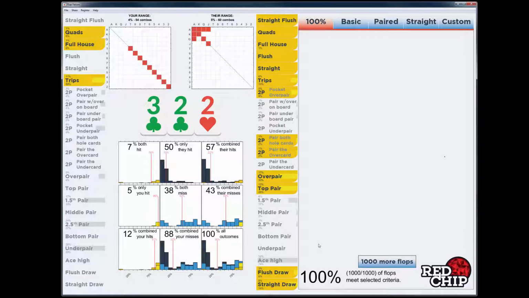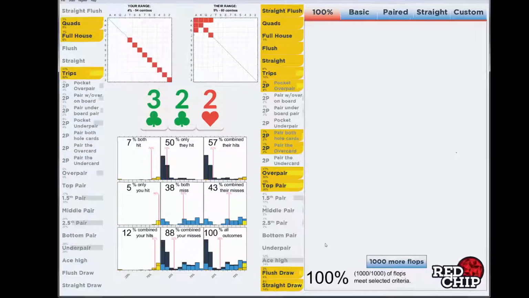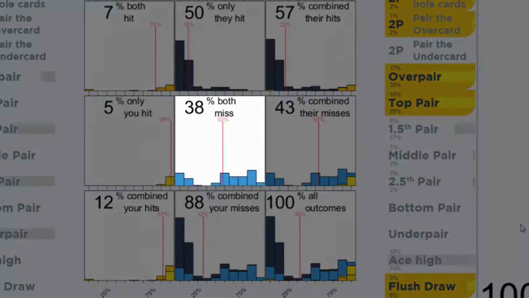We will cover this in more detail later, but if we look at the case where both miss, you can see that the highest bar is at 80 to 90% equity for us. Then there are also tall bars at 50 to 60%, 60 to 70, and 70 to 80. However, there are also tall bars at 0 to 10 and 10 to 20. These drag our average equity down to 53% when we both miss.